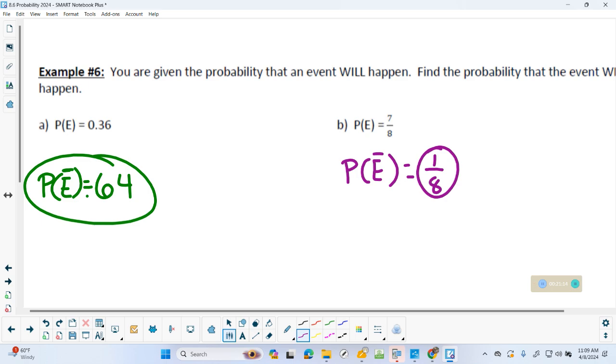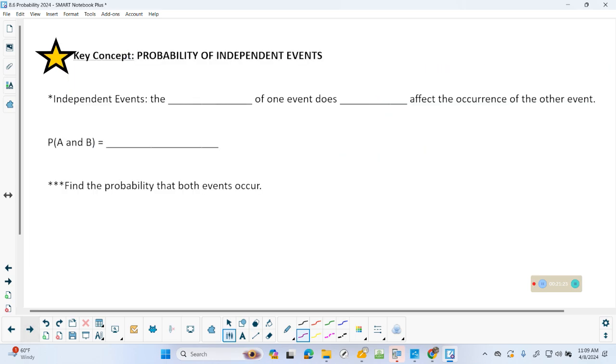Okay, now we're to those formulas on your yellow sheet, so if you want to reference. On the back side, those last three formulas are what we're going to take a look at now. Probability of independent events. Let's start with that. So independent events, the occurrence of one event does not affect the occurrence of the other.